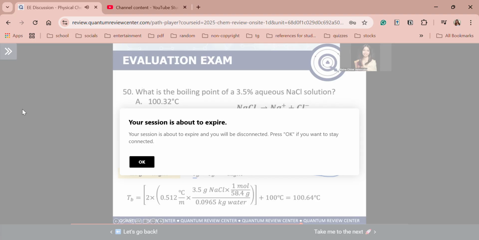So let's substitute. Delta TB is equal to i KB m. Again, this whole expression here is i KB m. i is 2, times KB, 0.512 degrees Celsius over molal, times your molality here. So again, for the 3.5 grams, to convert grams to moles, we just divide mass by molar mass. The molar mass of NaCl is 58.4 grams per mole.